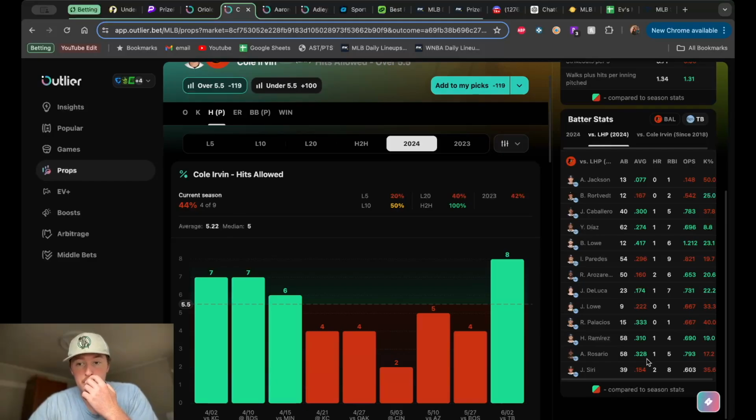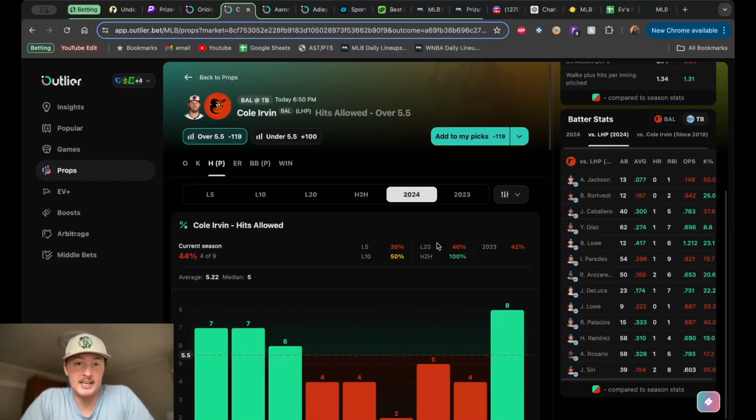But they both get better. .328 for Rosario against left-handed pitching, and Diaz .274 against left-handed pitching this year. So both guys better against left-handed pitching. I don't mind stacking those 2 batters potentially going up against Cole Irvin. And again, if you want to take the Tampa Bay Rays in this spot, it'd probably be because of those guys having some good nights.